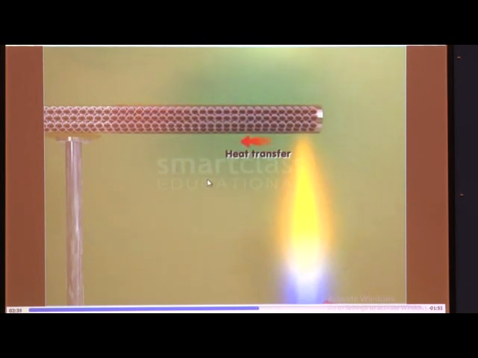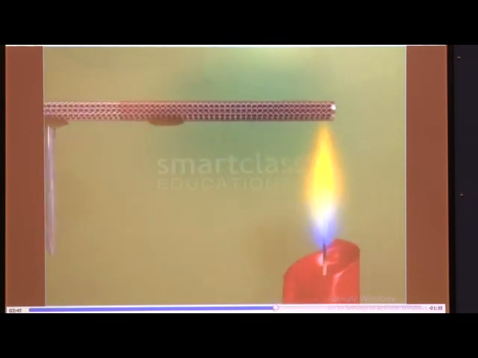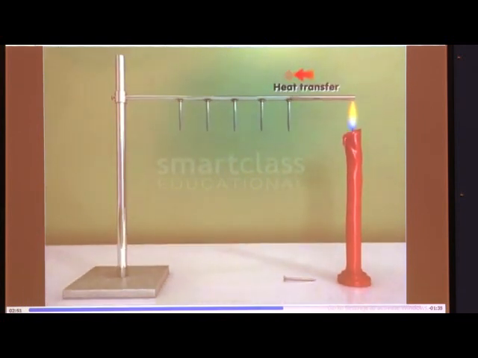During conduction in a solid, heat is transferred along the body of the solid from one particle to another without the movement of the particles. Hence, conduction is defined as the flow of heat through a solid without the actual movement of the solid. As I told you, these particles are not going to move from their places. They only transfer heat wherever they are.